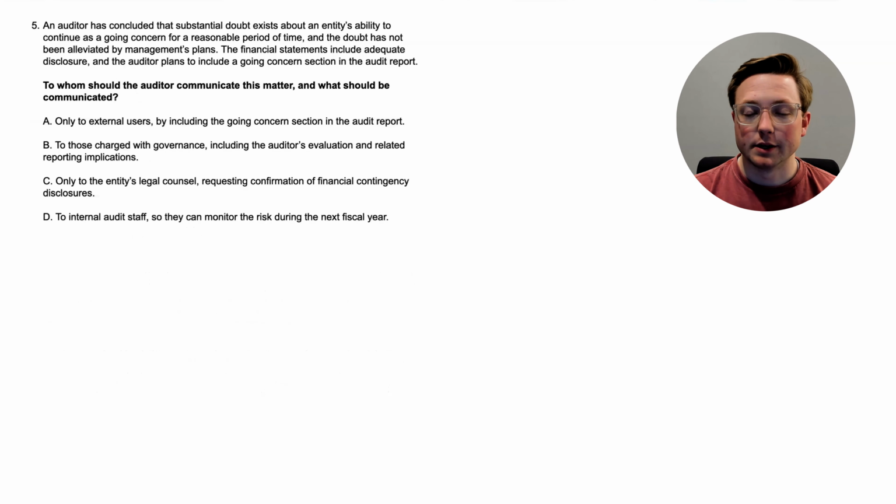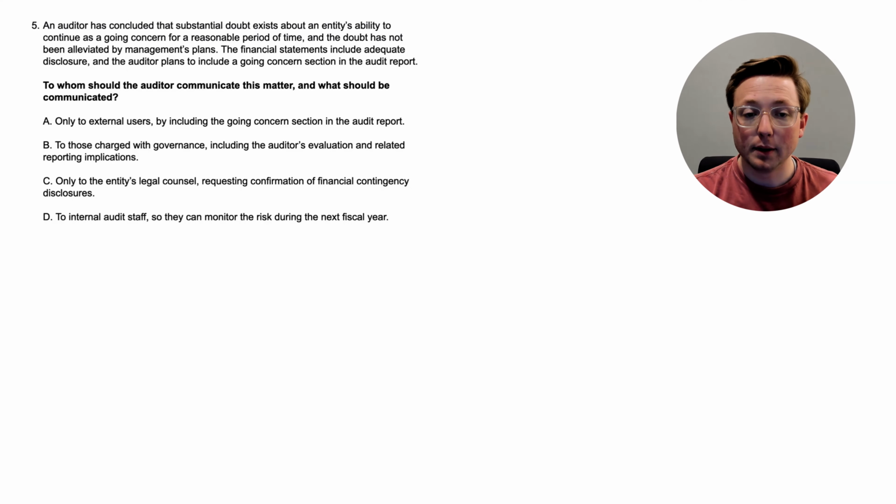All right, here we are at question 5. To whom should the auditor communicate this matter and what should be communicated? Let's go up to the top. An auditor has concluded that substantial doubt exists about an entity's ability to continue as a going concern for a reasonable period of time, and the doubt has not been alleviated by management's plans. The financial statements include adequate disclosure, and the auditor plans to include a going concern section in the audit report.